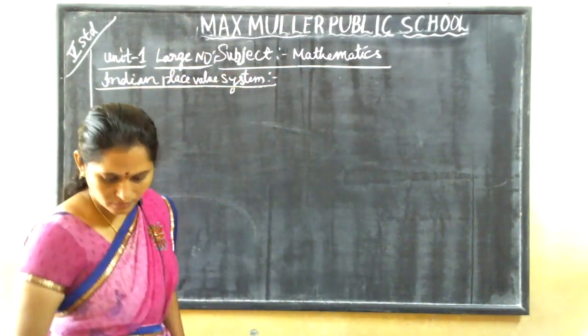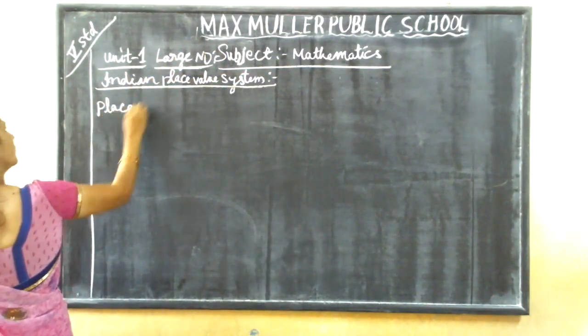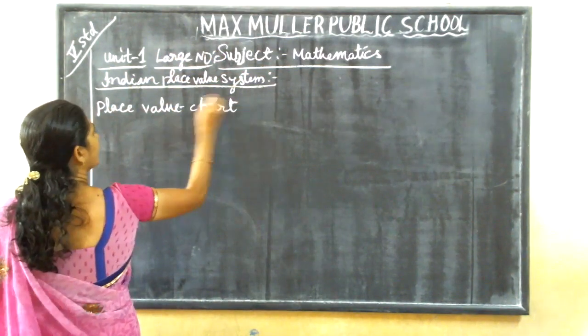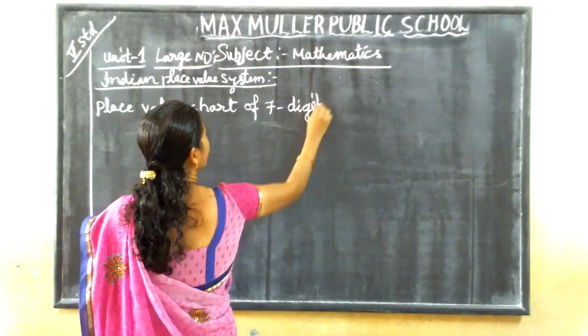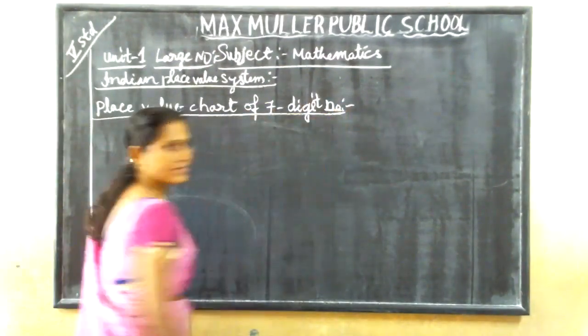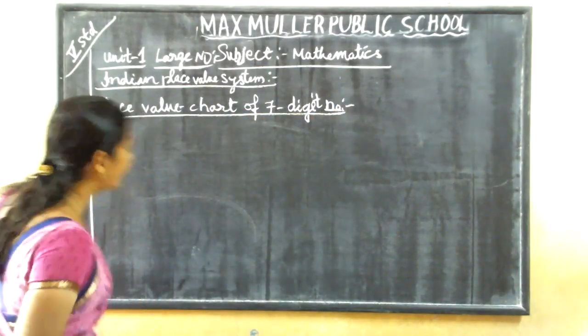Now we are studying the place value chart of a 7-digit number. NO means number. Place value chart of a 7-digit number.